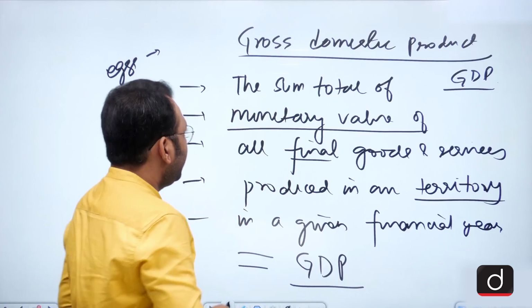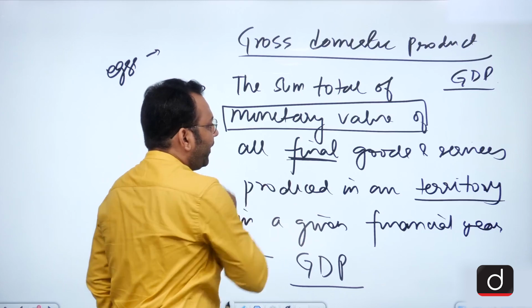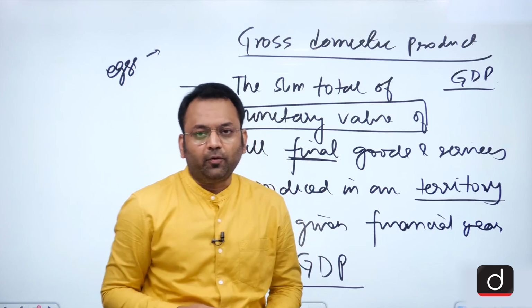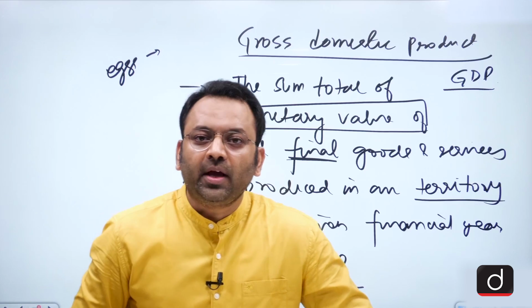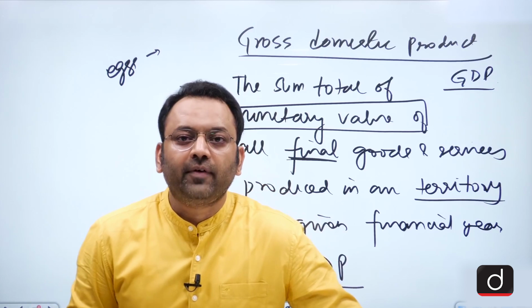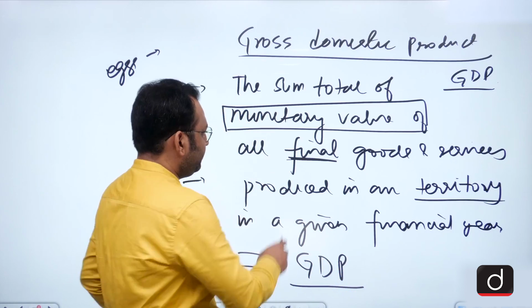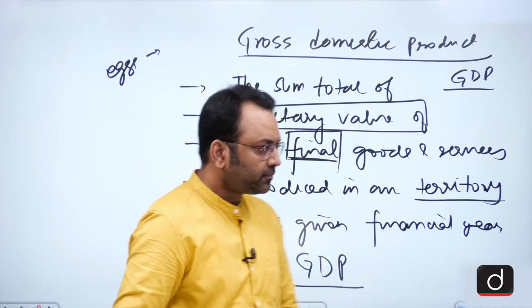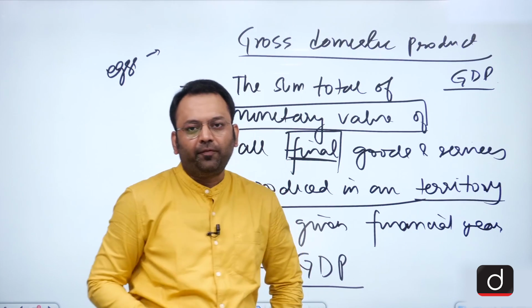So we write here the monetary value of what? All final goods and services. We have seen just now the concept of the word final, which means the goods are ready to be consumed and not going into the further processes of production or value addition. They are ready for the consumption, and the concept of final is about to avoid the double counting. Then produced within a given territory of a country.